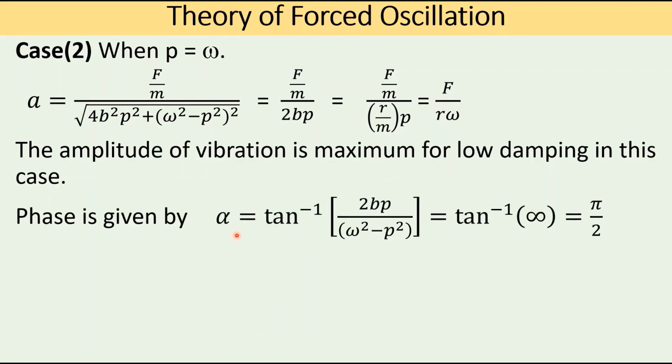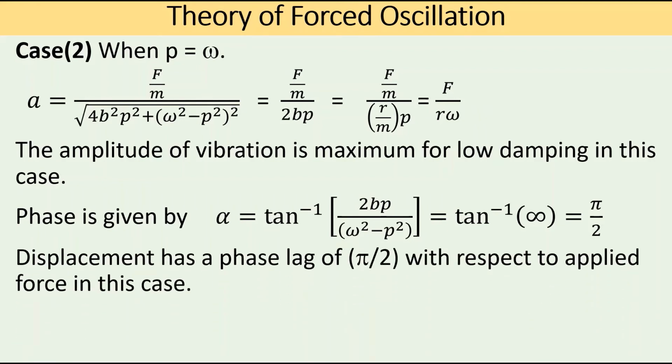Phase is given by α is equal to tan inverse of 2bp divided by (ω² − p²). So here ω is equal to p, so the denominator becomes equal to 0. Something divided by 0 is infinity, so therefore this is equal to tan inverse of infinity, so α is equal to π/2. So therefore displacement has a phase lag of π/2 with respect to the applied periodic force in this particular case. More about this one we will discuss in the next session. This particular condition is called resonance.